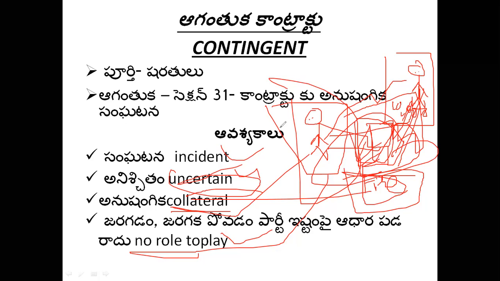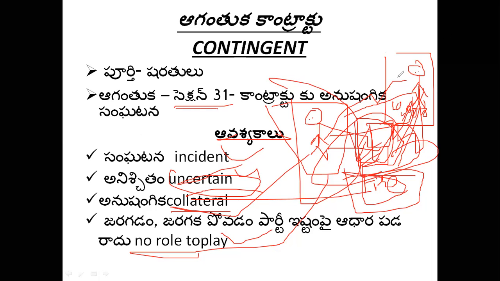So these are the essential features of a contingent contract. It is defined under section 31 of Indian Contract Act. Please, you have to note down all the sections. In examination, they may ask according to which section contingent contract is defined.